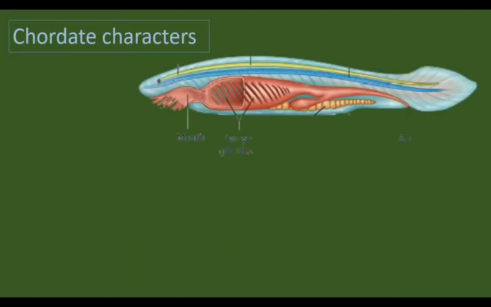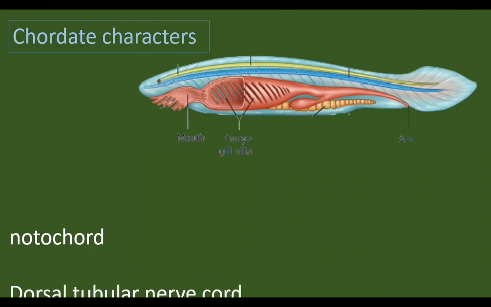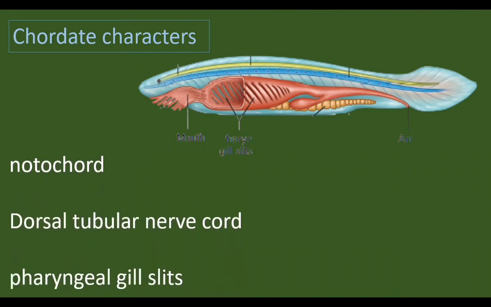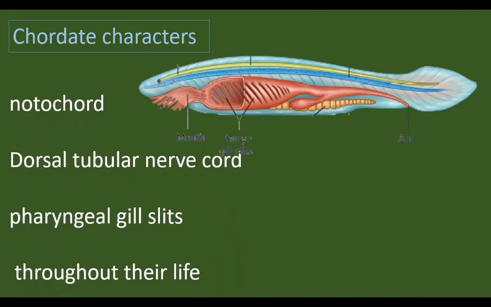The cephalochordates have chordate characters. They are primitive chordates. They do not have a vertebral column, but they have chordate characters like notochord, dorsal tubular nerve cord, and pharyngeal gill slits. Notochord, dorsal tubular nerve cord, and pharyngeal gill slits persist throughout life.